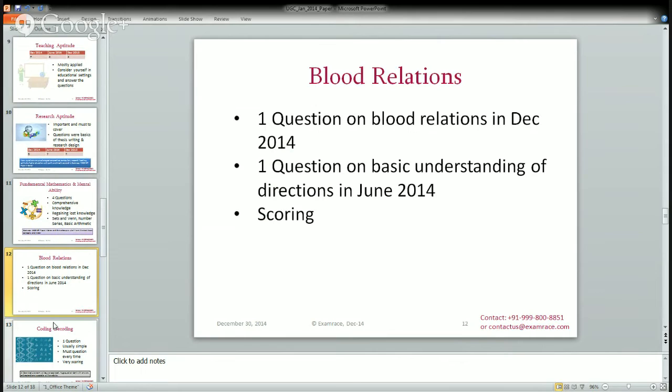The questions are direct and simple and very scoring, as I said, for the set and Venn diagram. Similarly, blood relations and direction questions are also very scoring. So these questions are simple, direct and scoring. So you must be very good at mental ability and fundamental mathematics so that you can score very good marks in these sections.